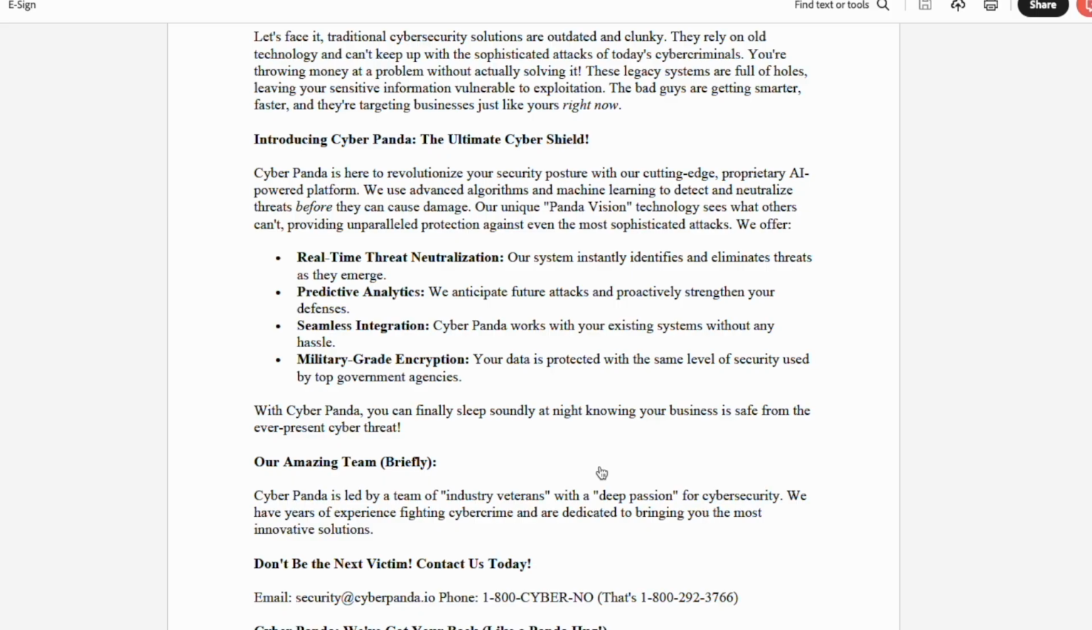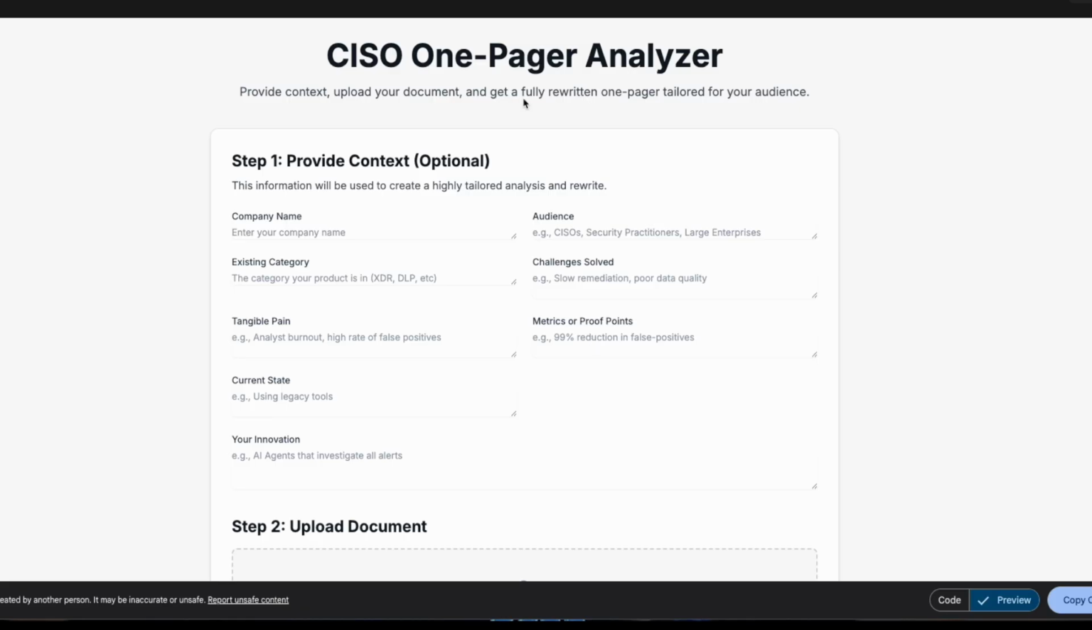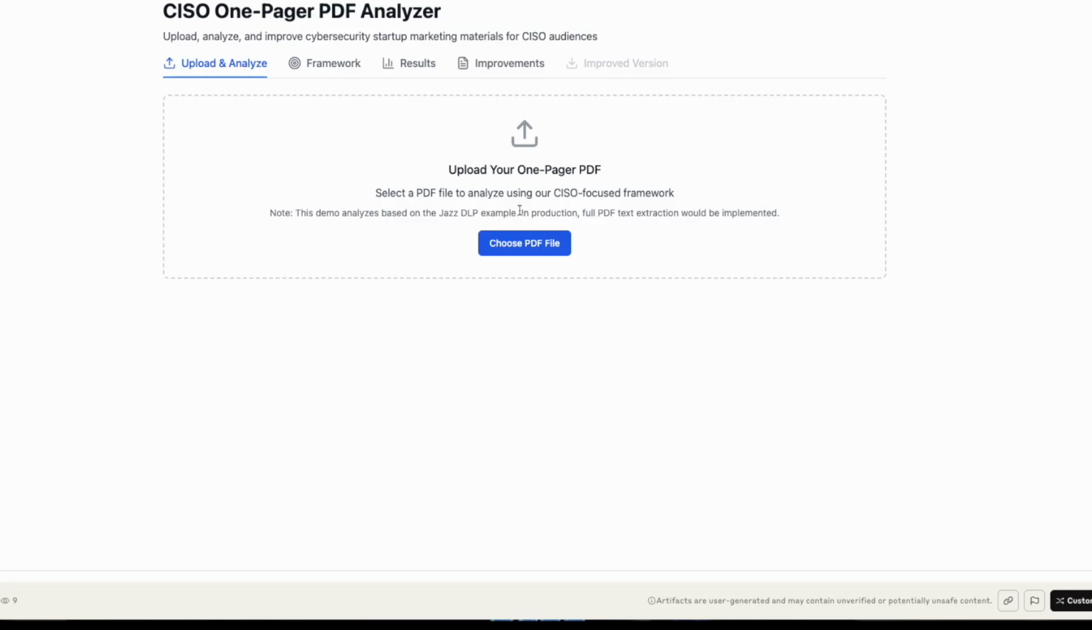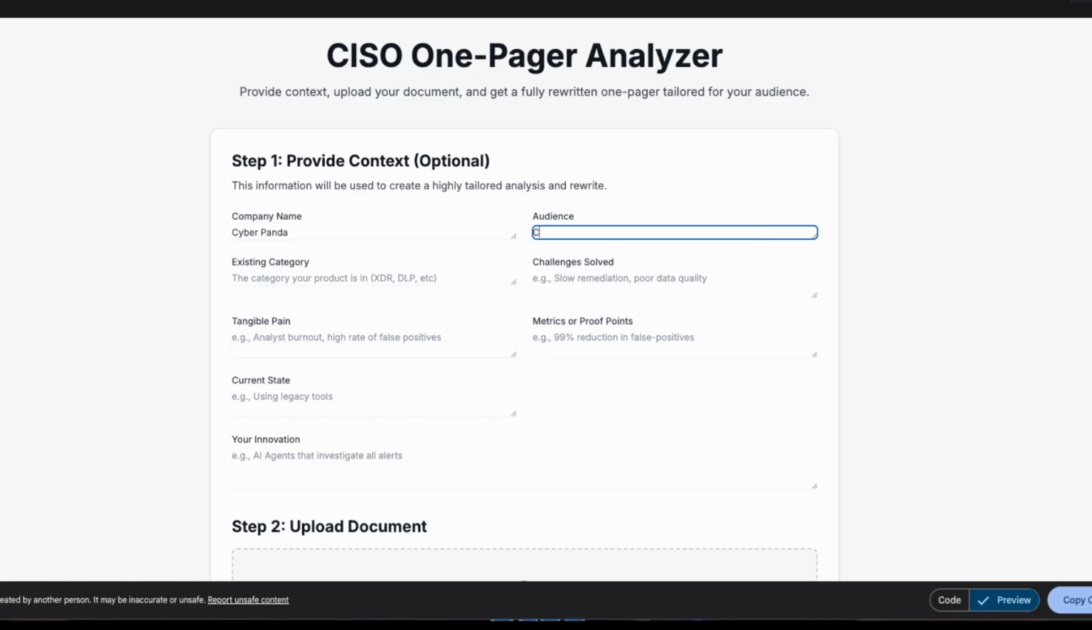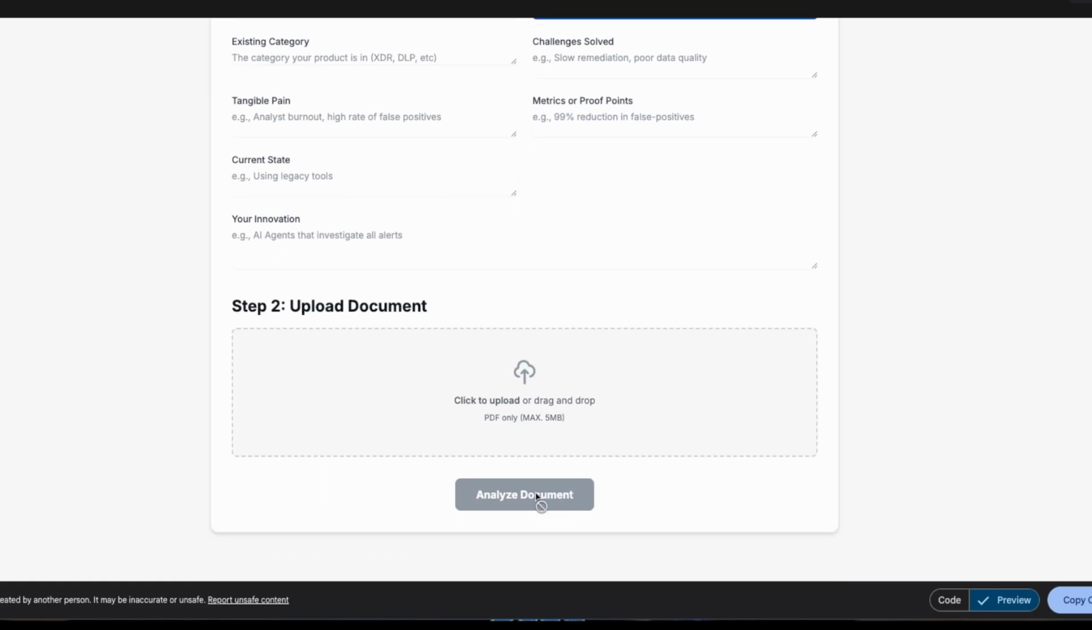I created two versions of this one pager analyzer. One is in Gemini and the other is in Claude. Some of this stuff is optional, so we're just going to go CISOs. We're going to just get rid of the other stuff. Now I'm going to upload the document and say analyze.